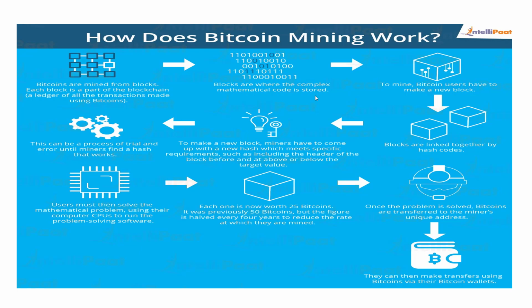As the miner has created the new block along with its hash values, combined with the certain mathematical code, what happens when it comes to the network is that the new hash value comes with a specific requirement, including certain headers of that block, and is represented with a certain target value, above or below.